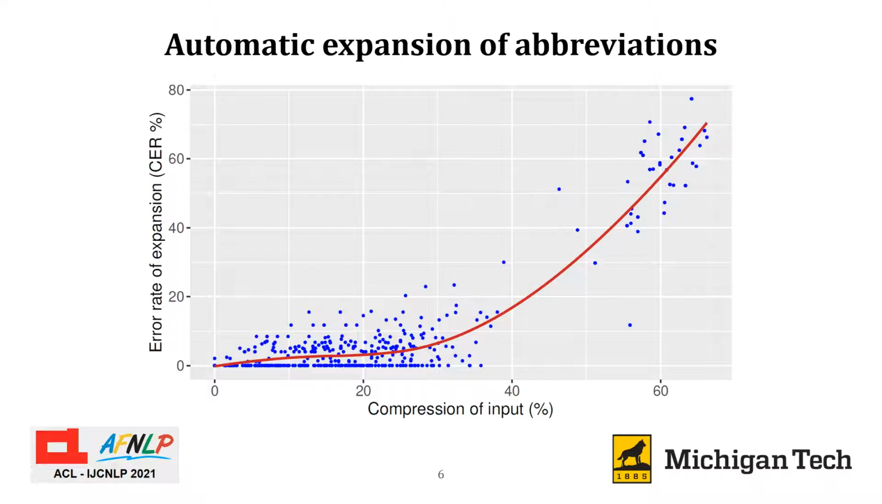Each dot on this graph is a single sentence. The x-axis is the percentage of letters omitted in a sentence and the y-axis is the character error rate of the automatically expanded sentence. We found that for sentences where 30% or less of characters are omitted, the expanded sentence had a character error rate below 5%. This seemed promising given the simple model we used in this experiment.